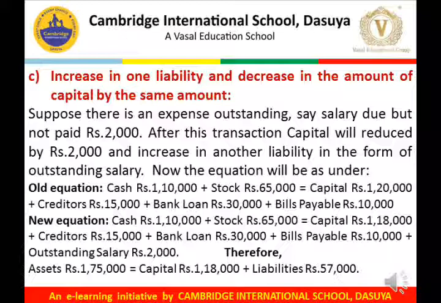And another liability in the name of outstanding salary of rupees 2,000 will be added on the liability side. So therefore the final accounting equation would be rupees 1,75,000 assets equals capital of rupees 1,18,000 and liabilities of rupees 57,000.